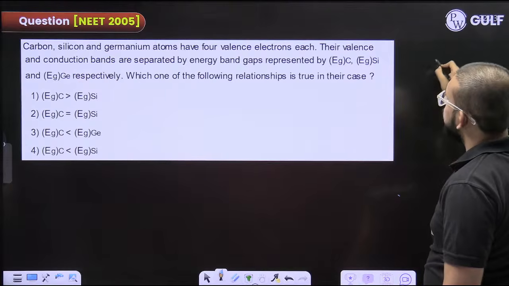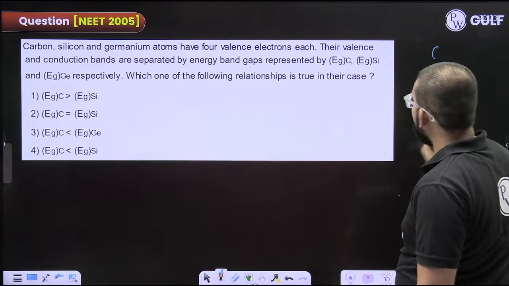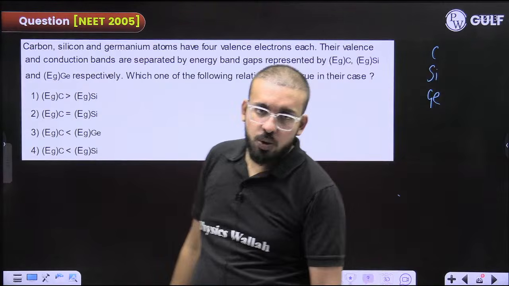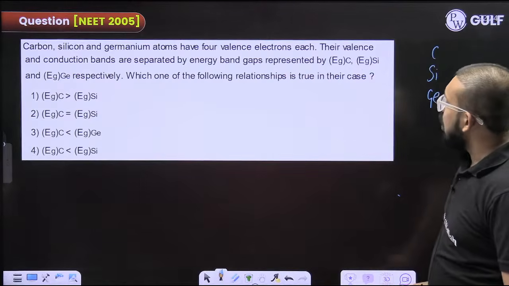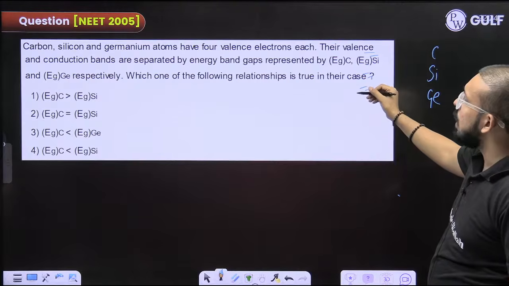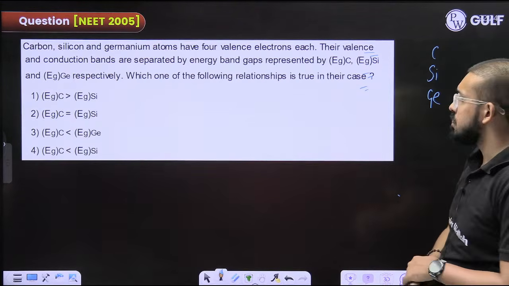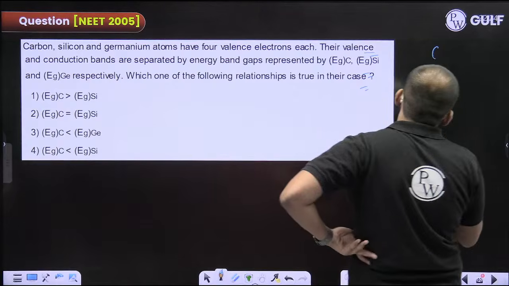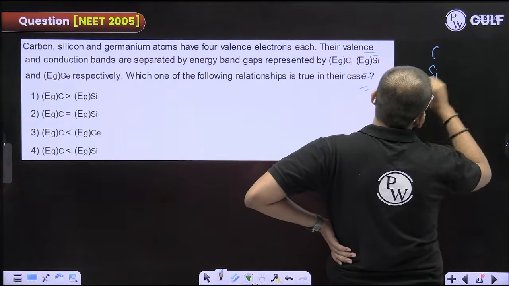Carbon, silicon and germanium. All three belong to different periods but the same group, and have 4 valence electrons each. The valence and conduction band are separated by energy gaps represented by this. Then which of the following is true? Clearly, silicon and germanium have more conductivity as compared to carbon. Why?